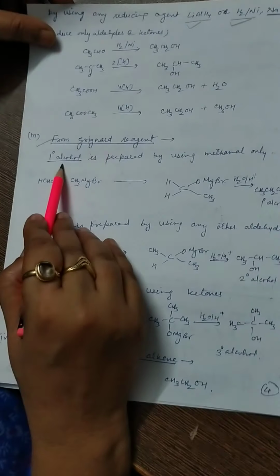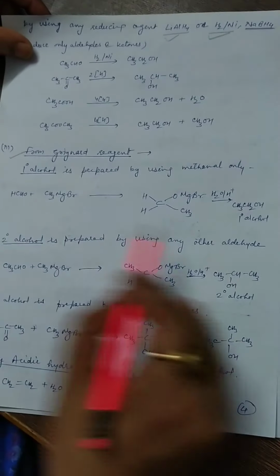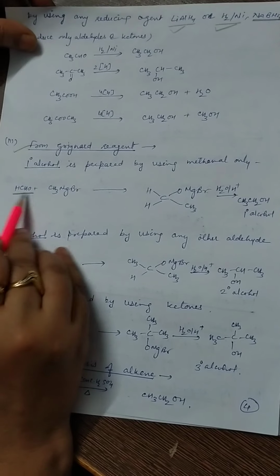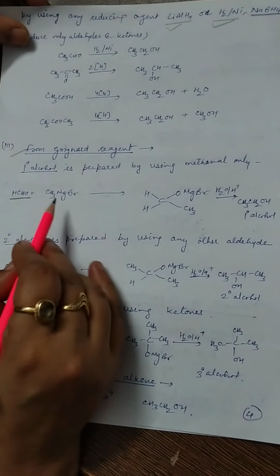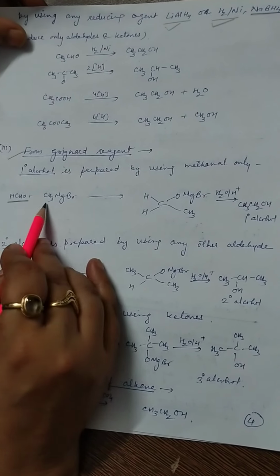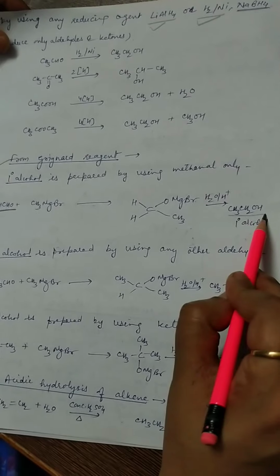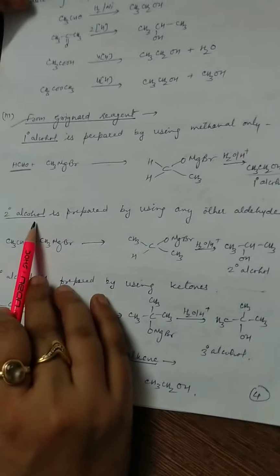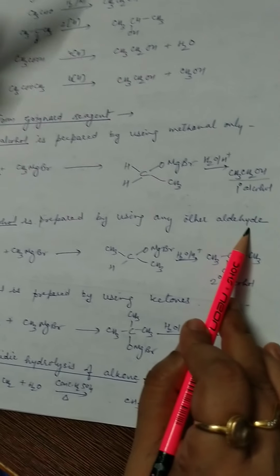To prepare a primary alcohol, we always use methanal, or you can say formaldehyde. When formaldehyde reacts with any Grignard reagent, methyl, ethyl, propyl etc., we obtain a primary alcohol. To prepare a secondary alcohol, we use any other aldehyde except formaldehyde.